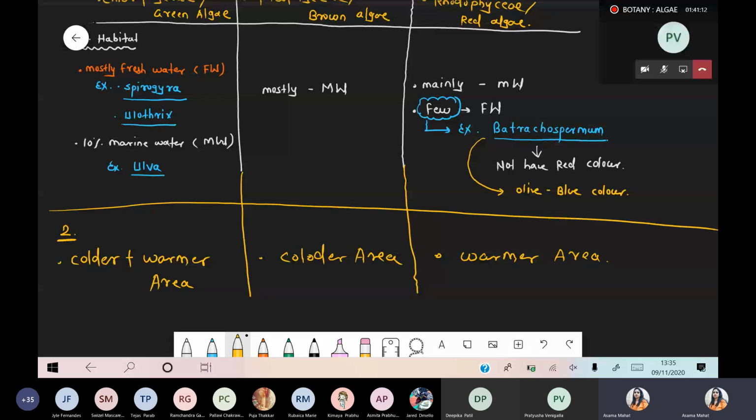Just use your eyes, and with the help of your eyes' power, just see it again and again. Chlorophyceae, Phaeophyceae, Rhodophyceae. Just read it again and again. Because the MCQ question is there, the answer will also be there. You have to just screen, you just have to screen which is the correct answer. So this chapter requires more practice.